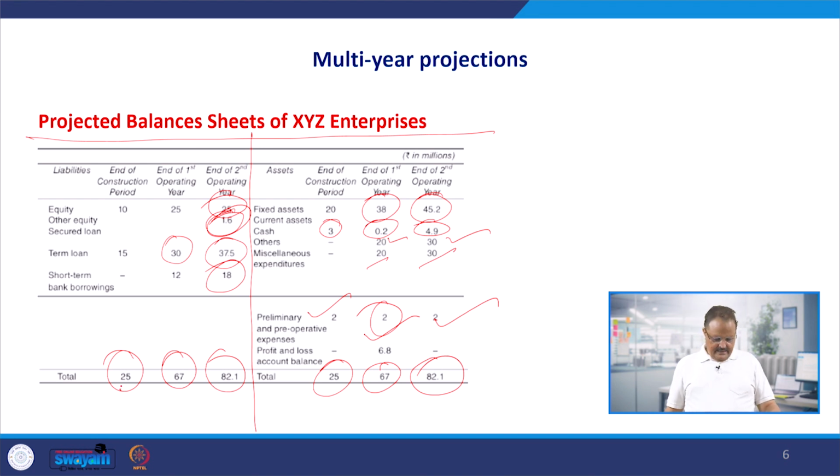These are the liabilities of 25, so this is also 25. We have the first operating year liability of 67, so assets also 67, and here we have 82.1, so this is also 82.1. This way the total balance sheet is going to tally, and this is the projected balance sheet for the construction period and the two projected years, year 1 and year 2.